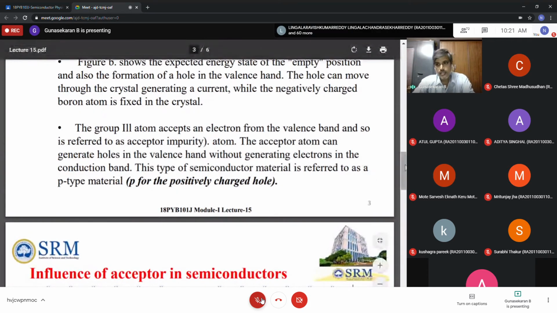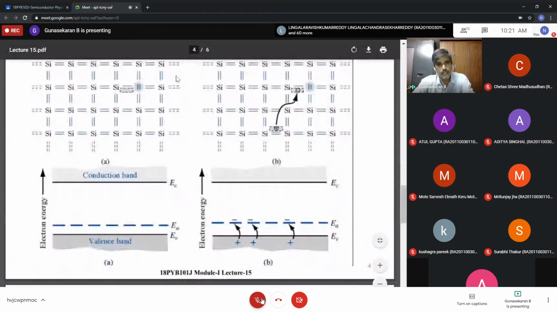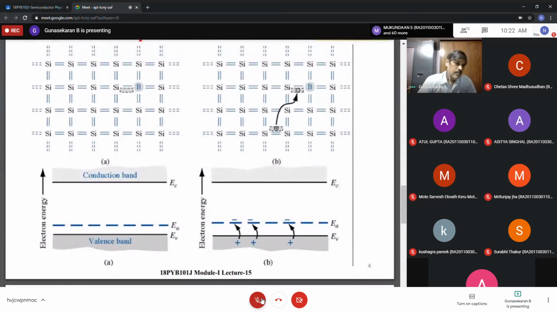So that diagram is given here. Here the silicon is there, and the boron. Where do the electrons come from? From the silicon side. See here, the electrons come from the silicon side, so a vacancy is created, and that vacancy you say is a hole. Now, after doping, whether it is a donor or acceptor, initially it is a pure, intrinsic semiconductor, where the number of electrons and the number of holes are almost equal. After doping, what happens?